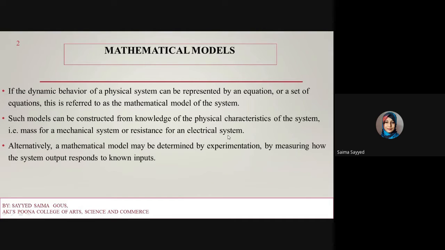Alternatively, a mathematical model may be determined by experimentation, by measuring how the system output responds to a known input. So here we can also construct a mathematical model by performing an experiment, or by measuring how the system output responds to a particular known input.